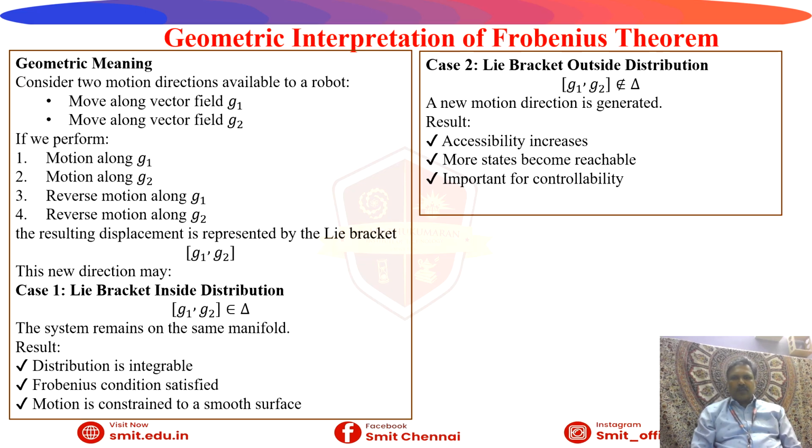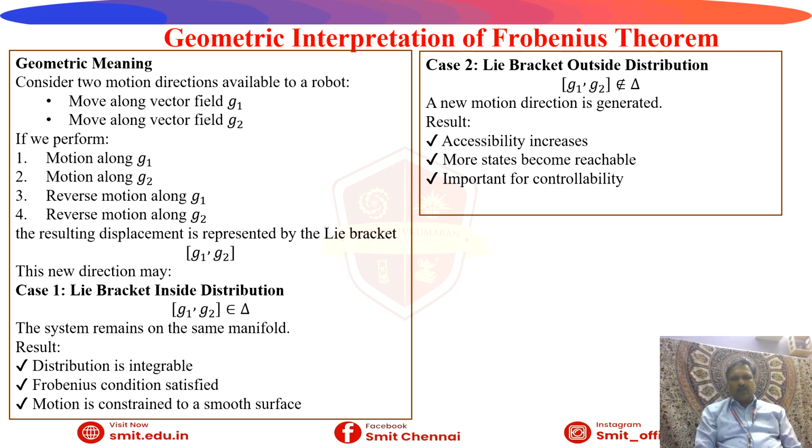Then the geometrical interpretation of the Frobenius theorem. First is the geometric meaning. Consider two motion directions available to a robot: move along the vector field g1, move along the vector field g2. How to perform this? Motion along g1, motion along g2, reverse motion along g1, reverse motion along g2. So this is the geometric meaning, the two motion directions available to the robot.